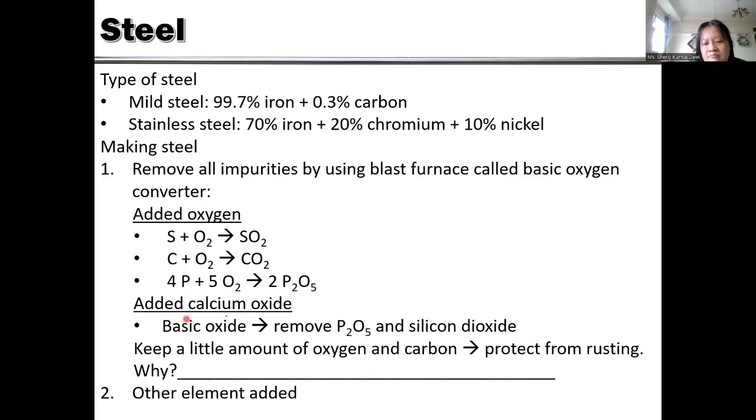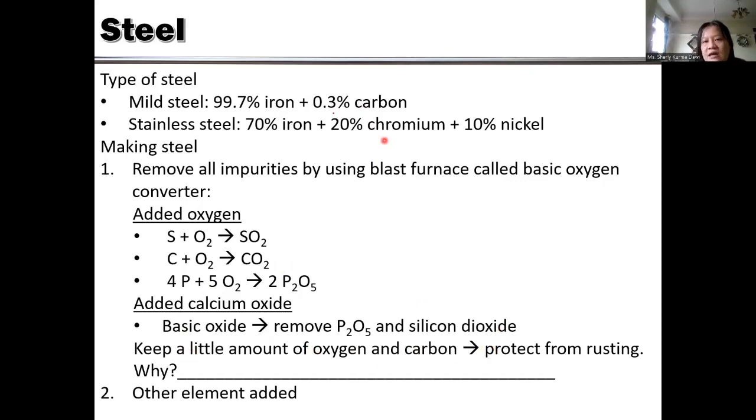We can add waste oxide to remove silicon dioxide and phosphorus oxide. This is acid oxide also. But in the blast furnace, usually we keep a little amount of carbon here, 0.3% of carbon. Why? It will protect from rusting.